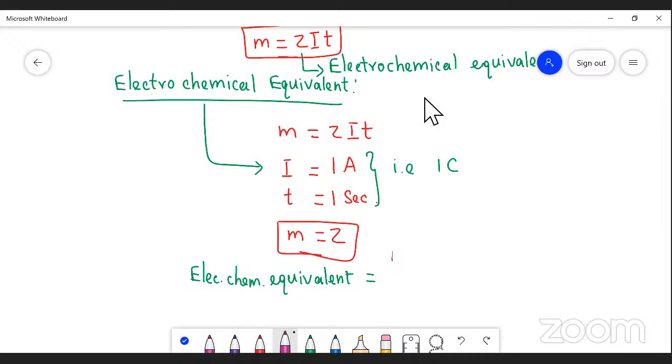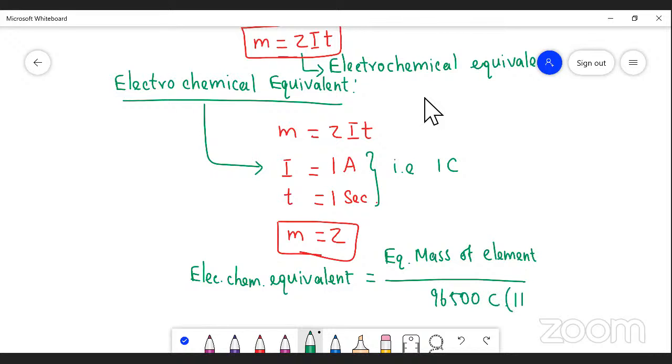So it is a direct formula to get the electrochemical equivalent: equivalent mass of the element divided by Faraday, where 96,500 coulomb is 1 Faraday. Then we may find directly the electrochemical equivalent of any element.